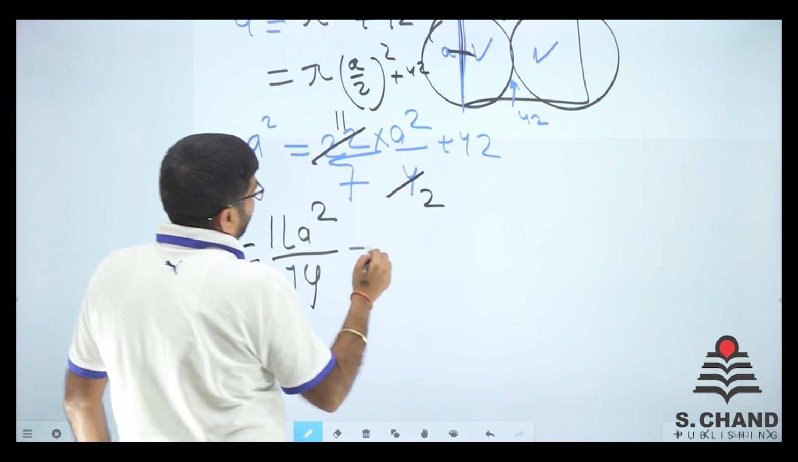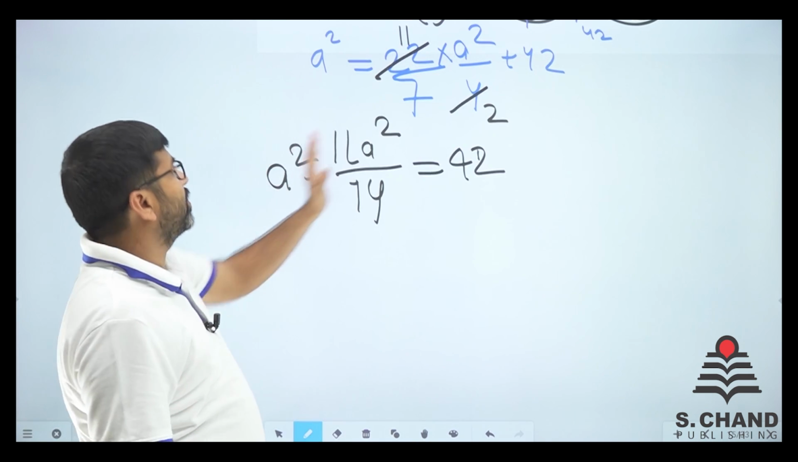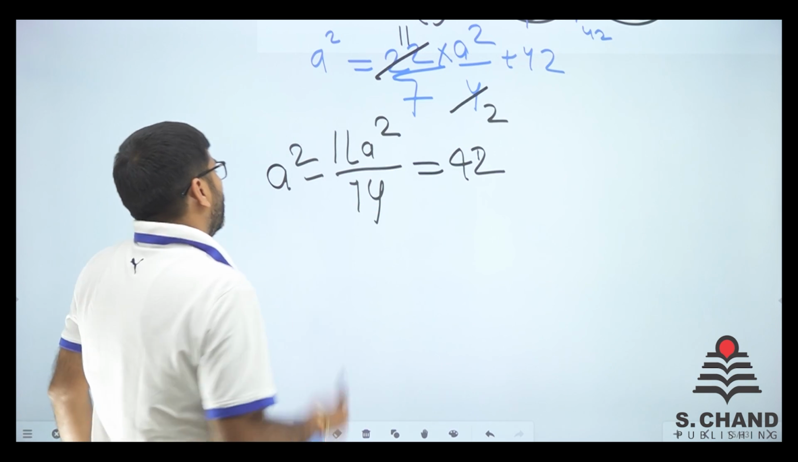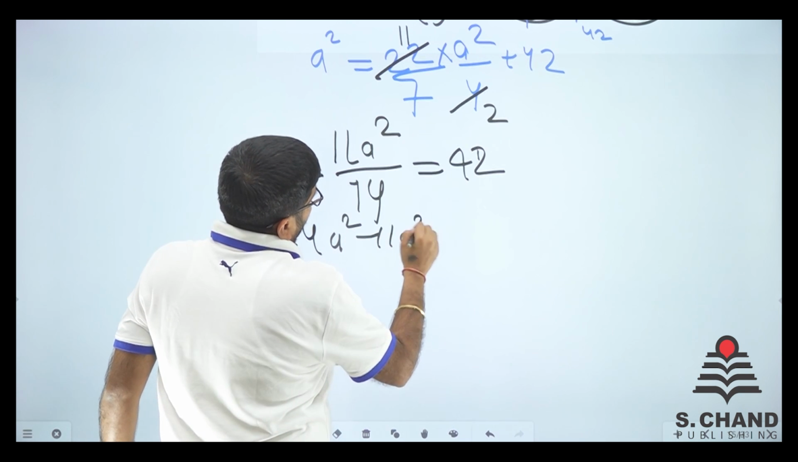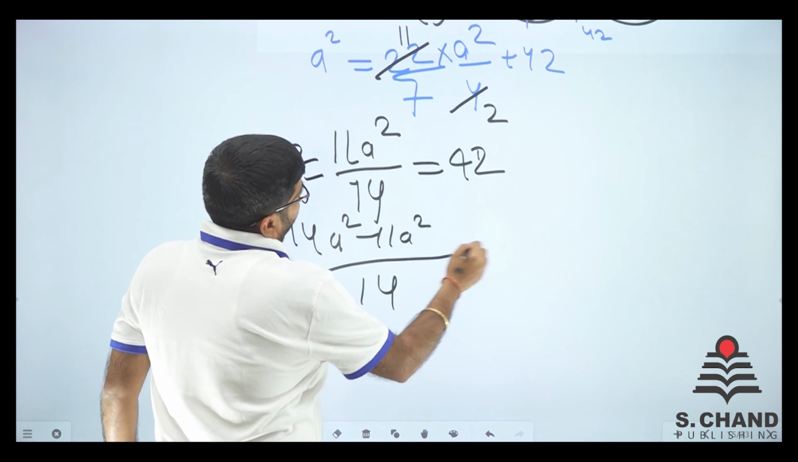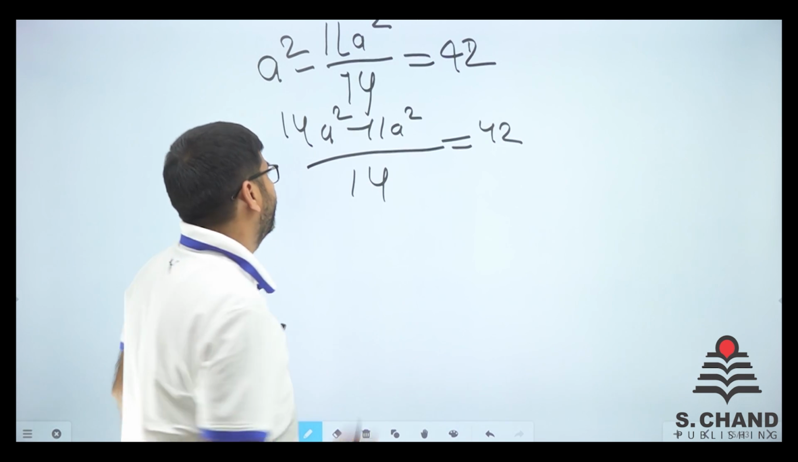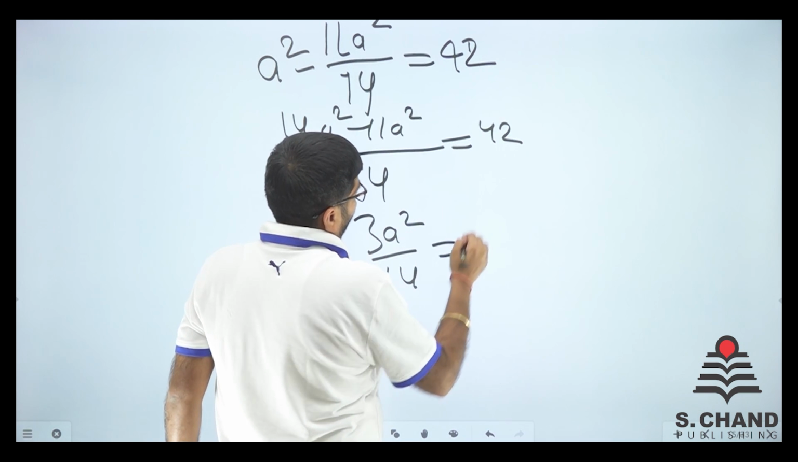A square minus that is equal to 42. Basic calculation, because A square remains here. This comes from this side. So 11A square by 14. So 14A square minus 11A square divided by 14 is 42. So 14 minus 11 is 3A square. 3A square by 14 is equal to 42.